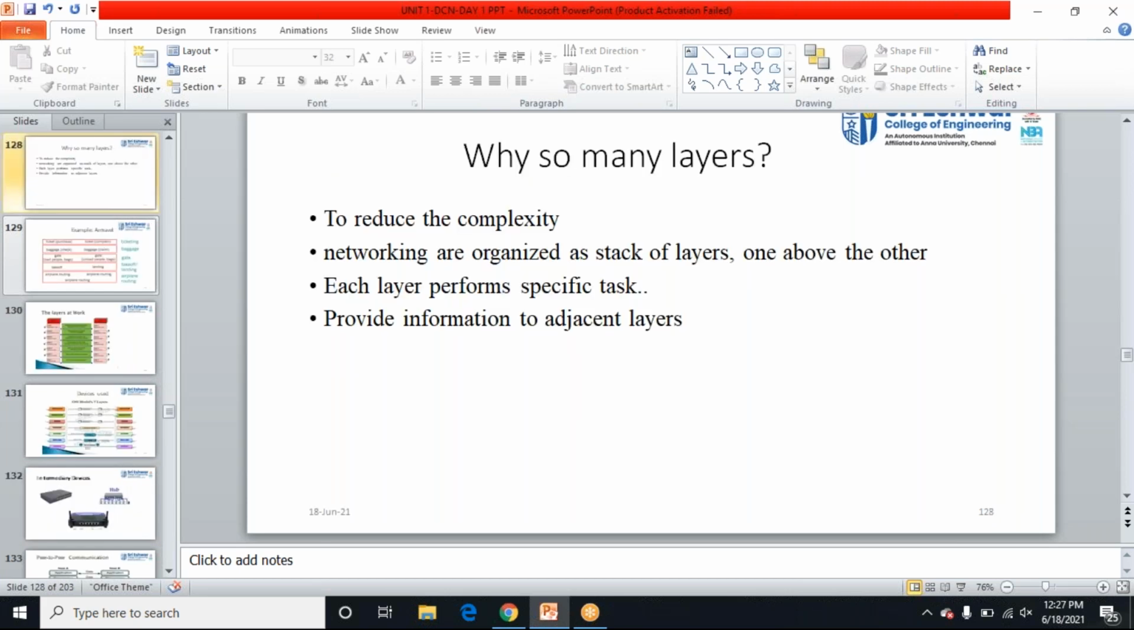Now we can see each and every layer's functioning in detail. So you may think, why so many layers? You may think, madam, why have you kept 7 layers, one layer is enough, right? Why do we have 7 layers? Any idea?